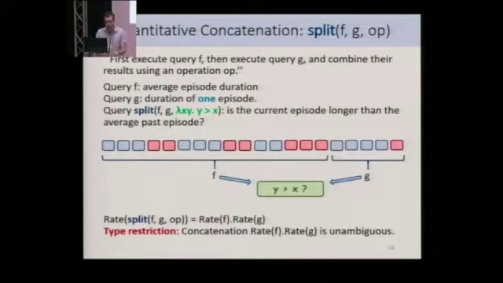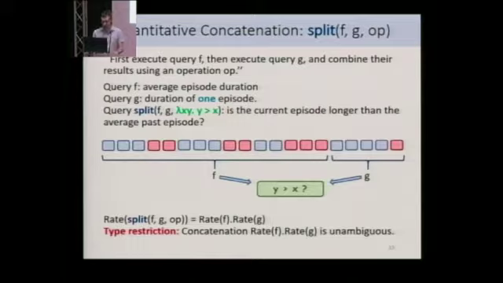Okay, now split is the quantitative analog of concatenation, and we use split in order to execute queries in sequence and combine the intermediate results using some combination operation. So if I have written a query F that computes the average episode duration and a query G that computes the duration of a single episode, then split FG with the comparison operation greater than checks if the current episode is longer than the average duration of all past episodes.